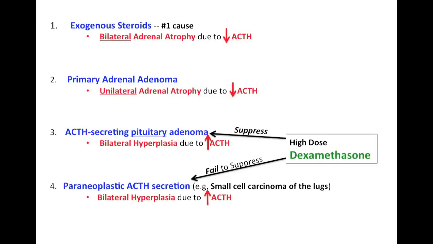And a way to remember this is that small cell carcinoma of the lungs, if we were to compare it with the pituitary adenoma, is a lot worse. Okay, so it's a lot harder to control small cell carcinoma of the lungs than it is to control a pituitary adenoma. So this is a way you can think about it.